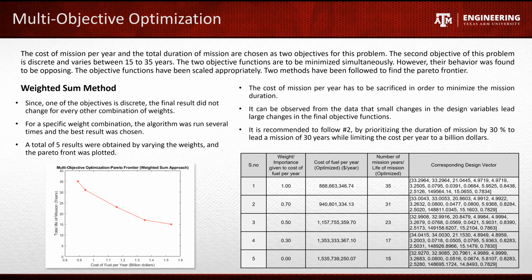From the table shown here, we can understand that the cost of fuel per year steadily decreases as more weight is added to it, and the converse effect is seen on the number of mission years. This observation reinforces the statement that the objective functions are mutually opposing to each other. Design variables have a huge impact on the final objective functions. From the 5 solutions, we have selected the second solution with number of mission years equal to 31 years.